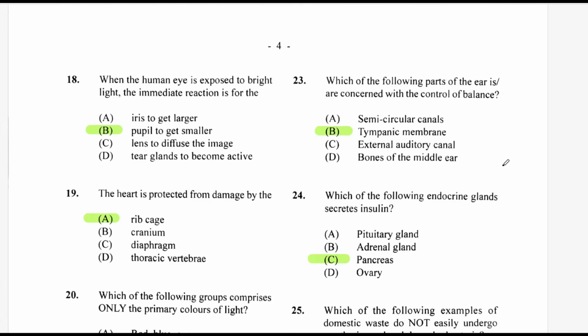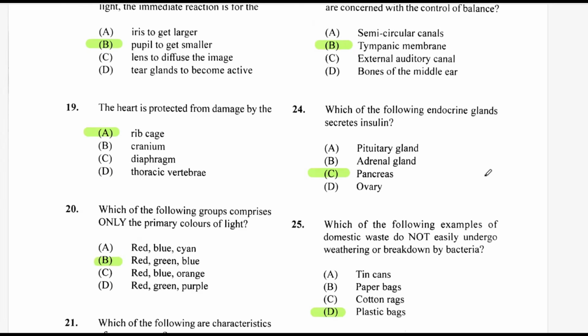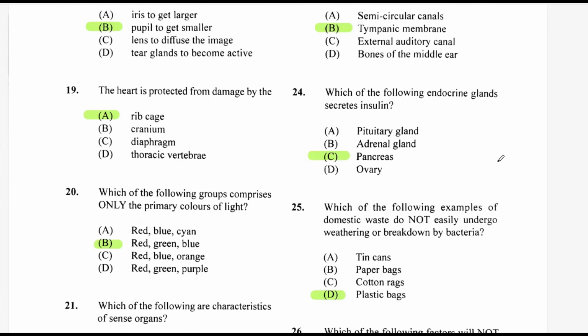Question 23. Which of the following parts of the ear are concerned with the control of balance? That is the tympanic membrane. So B. Question 24. Which of the following endocrine glands secretes insulin? Will be the pancreas. C.